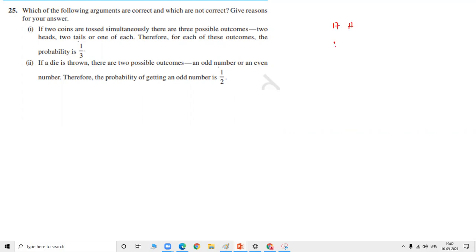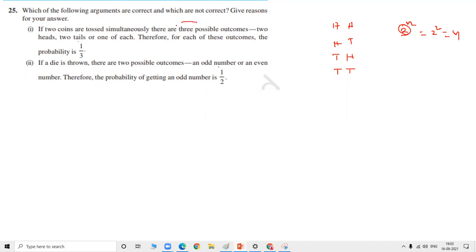Head, tail, head, tail. So 2 power n, where n is the number of times tossed. Each coin will have 2 outcomes, and n times you toss it. So this is 2 power 2, which is 4. 2 coins tossed simultaneously means one coin tossed 2 times also comes under the same. Each coin has 2 possibilities and you are taking 2 coins, so 2 power 2 is the number of possibilities. So the statement itself is wrong here.